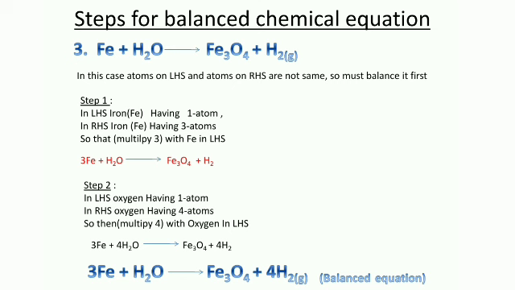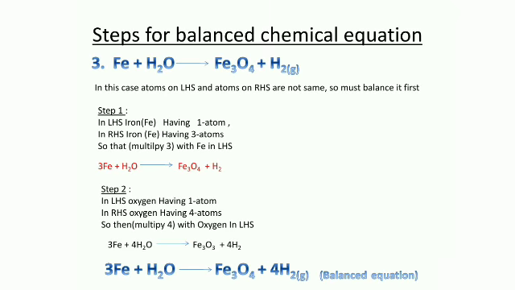Among these 3 elements we have balanced iron and oxygen, and hydrogen gets balanced by itself by multiplying with oxygen. Thus the reaction forms 3Fe plus 4H2O gives Fe3O4 plus 4H2, and it's a